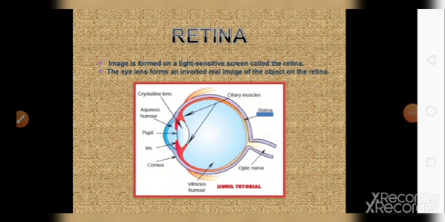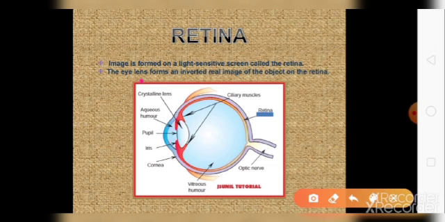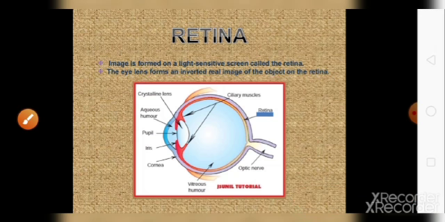Retina is the light sensitive screen in your eye. The eye lens forms an inverted real image of the object on the retina. I have told you earlier that retina is the screen of your eye. Anything you are seeing, the image has been formed on the retina.